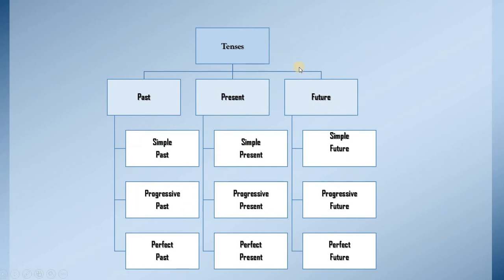Now we start with the tenses. Any time we talk about the verbs, we have to talk about the tenses. The tenses that we have: past, present, and future. For the past, we have the simple, the progressive, and the perfect. The present, the same. Also the future: simple, progressive, and perfect.